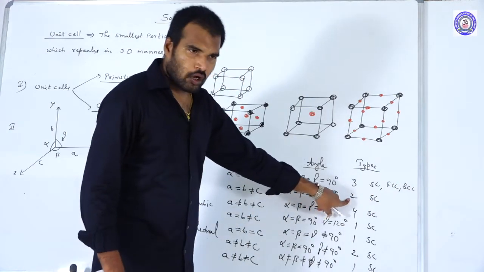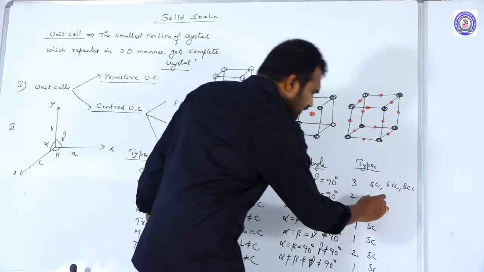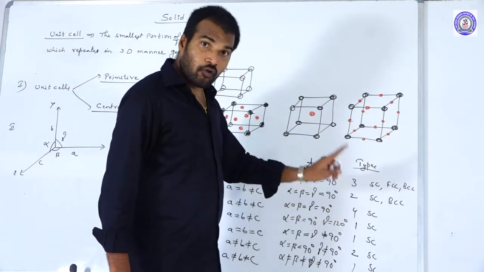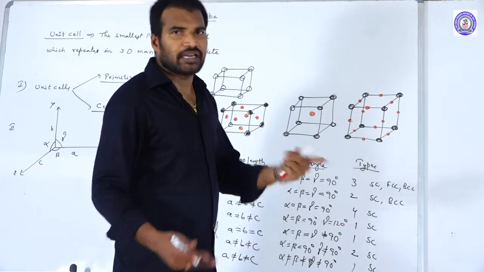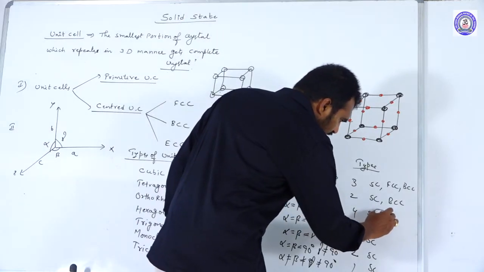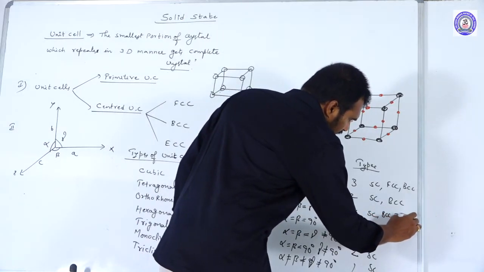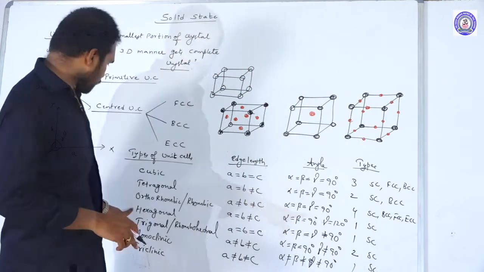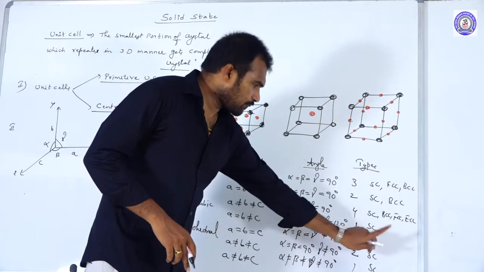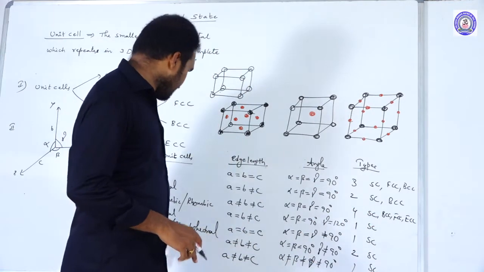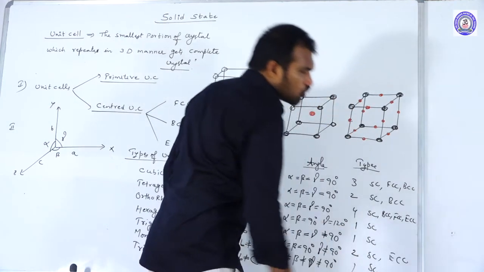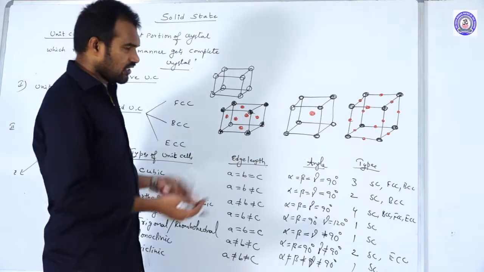Next here 2. Out of 2, 1 is fixed. What is the other one? That is nothing but body centered. Next one 4. Out of 4, 1 is fixed, simple. The remaining 3 should come, so total 4 will come: simple, BCC, FCC, ECC. Next one, hexagonal. Here already simple is fixed. Next here 2 are there. Whereas in monoclinic, in addition to the simple, edge-centered will come. So like this, just remember.